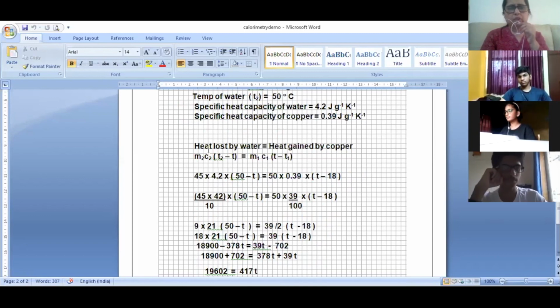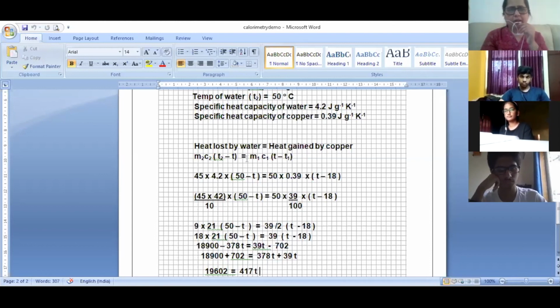So M2C2, T2 minus T. T2 is at a higher temperature, 50 degrees, and T is the lower. T2 minus T equals M1C1. This is for copper: mass of copper, specific heat capacity of copper. Now the copper is going to gain the heat, the temperature is going to increase, so T minus T1. T1 is the temperature of copper, 18 degrees.